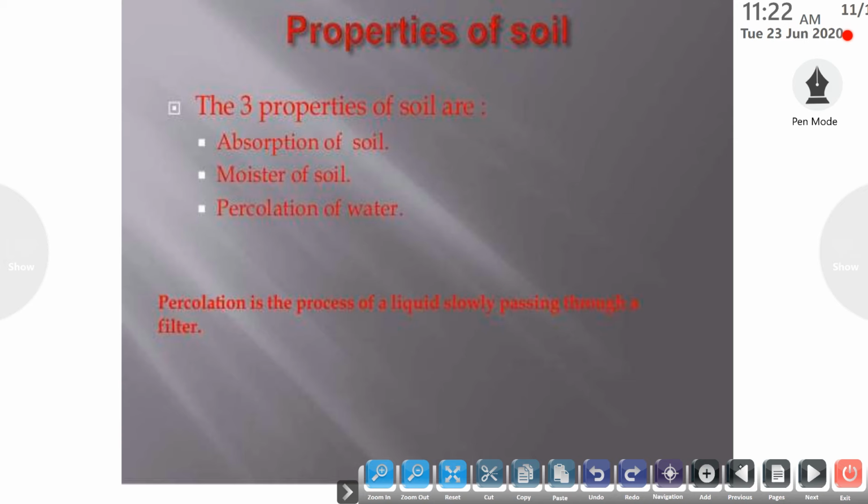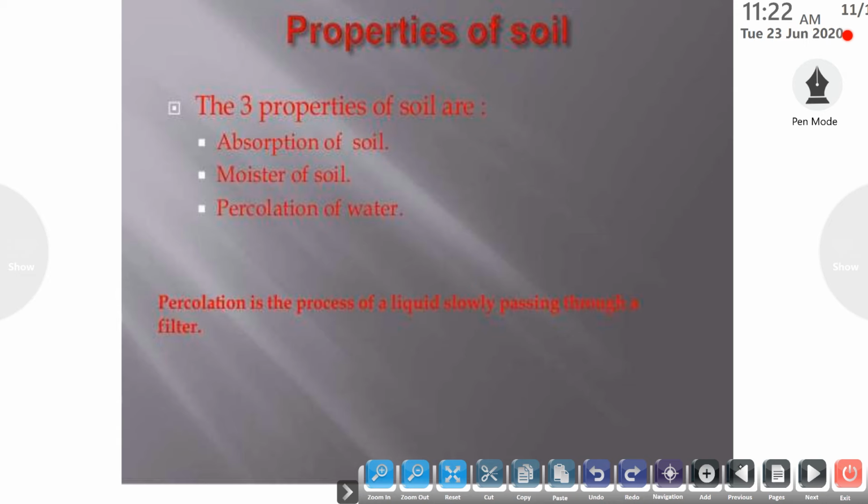That is absorption of soil. It is the property of the soil by which it holds water, minerals and salts. Second is the moisture of the soil. It represents the water content present in the soil. For example, for paddy we need a large amount of water, and for the cultivation of wheat and gram we need a moderate amount of water. So this depends on the moisture of the soil or the water content of the particular soil.